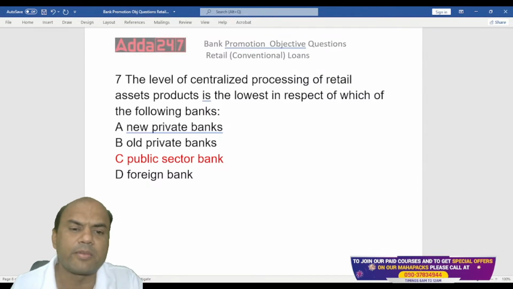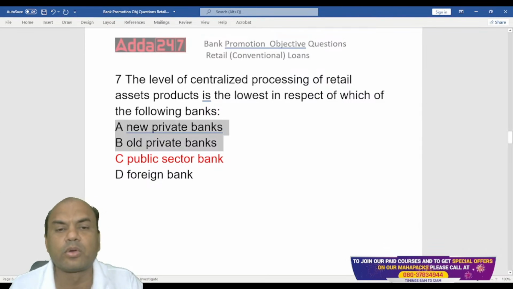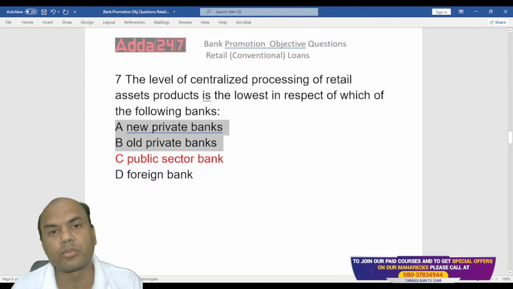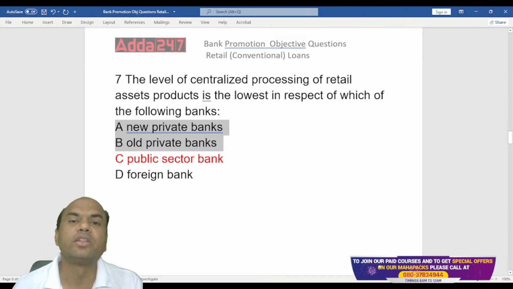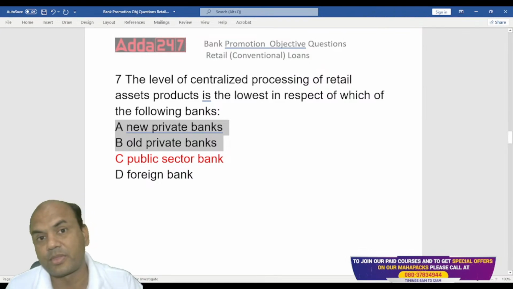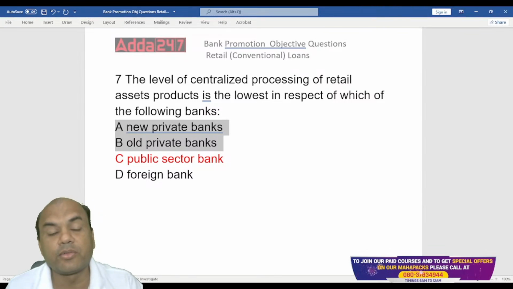What are these new private banks and old private banks? What is the difference between these two? New private and old private. How many can give me the answer? See, it's like this. New private means those banks came after the Narsimham Committee 1991 report. In 1991 the Narsimham Committee was set up and it gave the way for these new private banks.